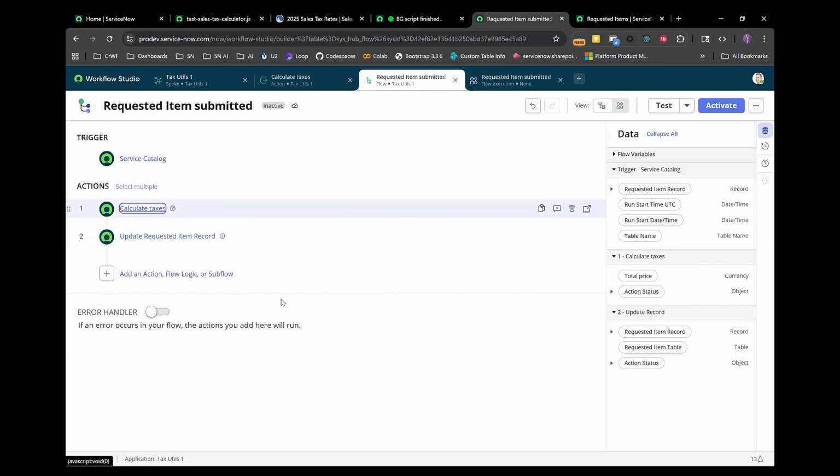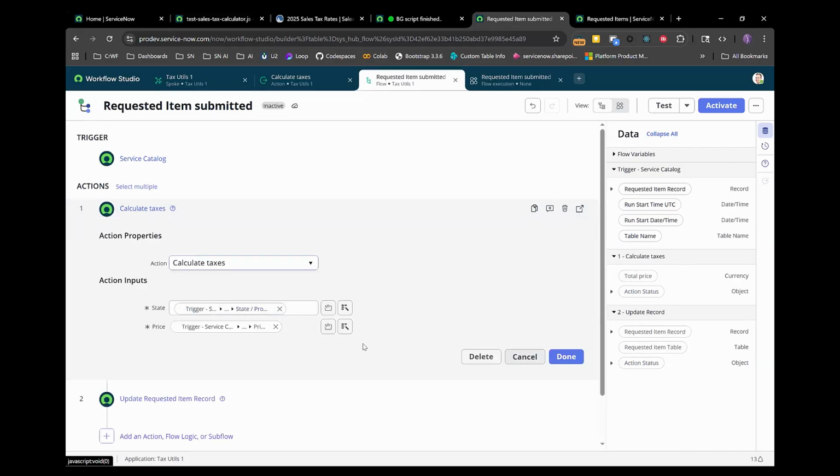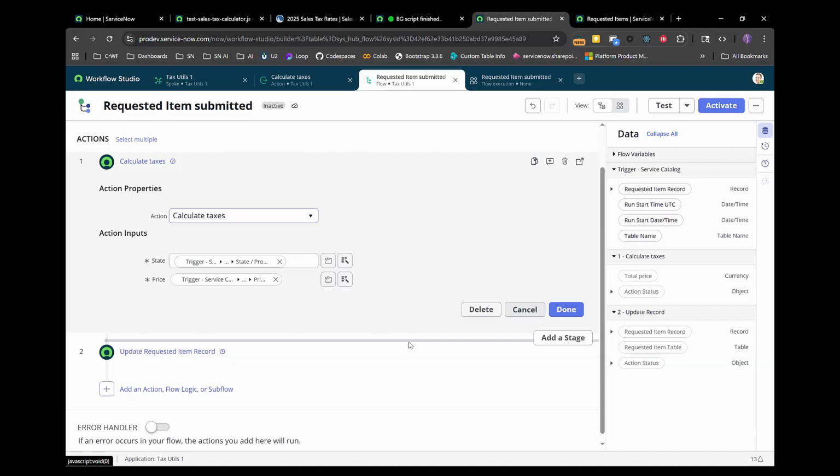And because we designed it where, we could have designed the action to take a requested item as the input to the action, but that's going to tie it to that specific table. And so maybe we would want to apply taxes to another type of record or in another scenario. And so by minimizing the dependency on the record and the table, this just gives us a lot of flexibility. So if you can imagine, if we implemented a custom application that needed to calculate taxes, it would be very easy to apply that as well.